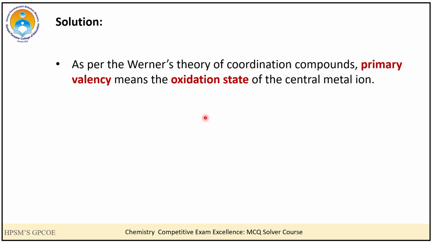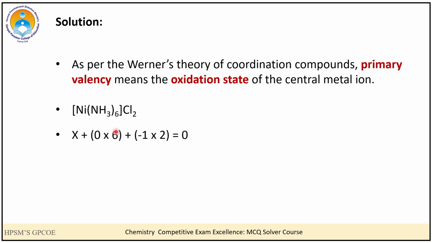So students, we know that as per Werner's theory of coordination compounds, for a central metal ion, the primary valency means the oxidation state. So for this particular coordination compound, we have to find out the oxidation state of nickel. Let us say the oxidation state of nickel is X. So we get this particular equation. Here X is the oxidation state of nickel. Then we get 0 into 6. 0 because we know that ammonia is a neutral ligand, so it has 0 charge and there are 6 such ligands.